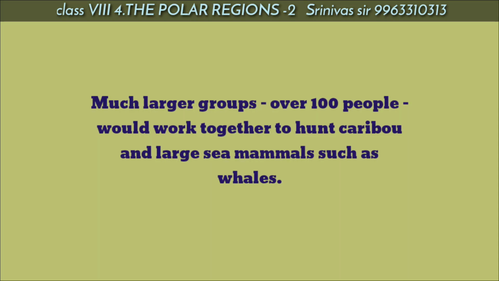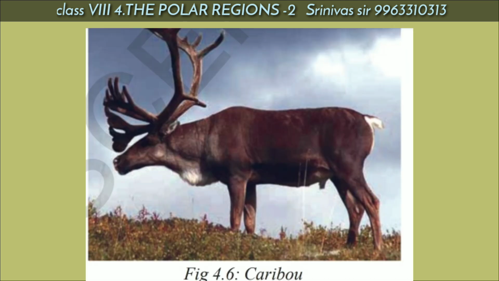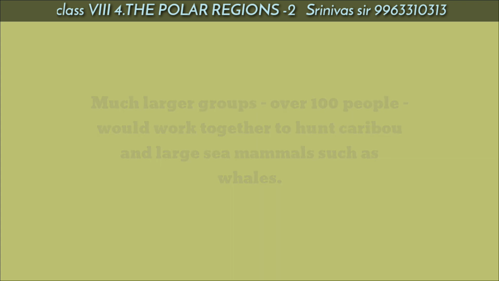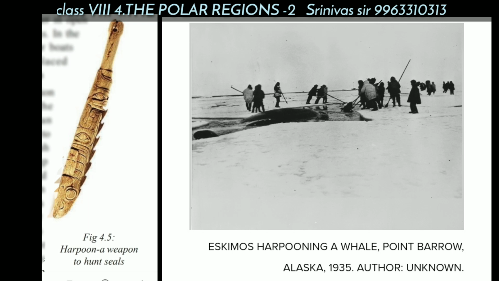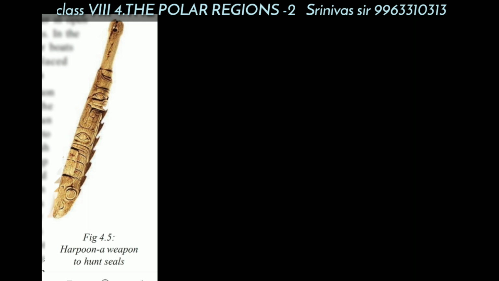Much larger groups, over 100 people, would work together to hunt caribou and large sea mammals such as whales. Caribou means reindeer in this Arctic region. To hunt caribou and whales, more than 100 people were needed. To hunt whales and seals, they used a weapon called a harpoon. A harpoon is a weapon used to hunt seals and whales.